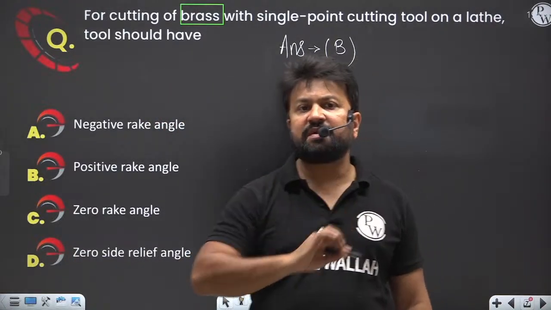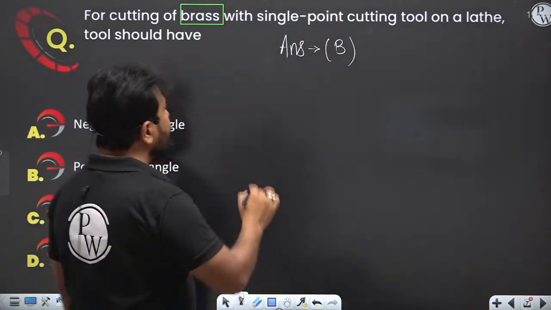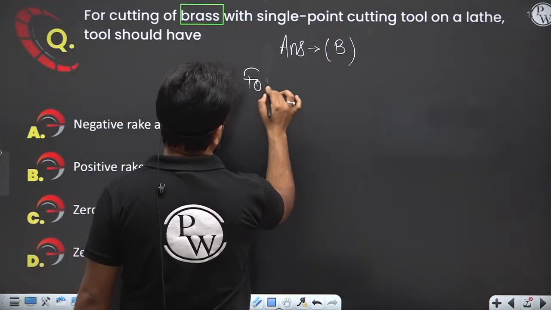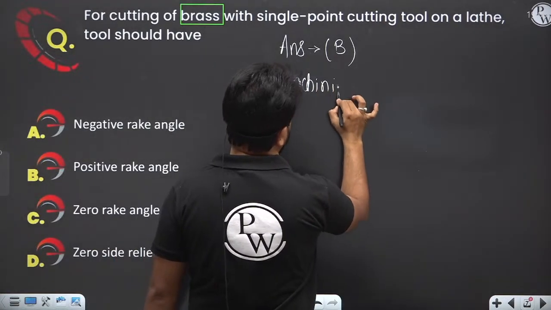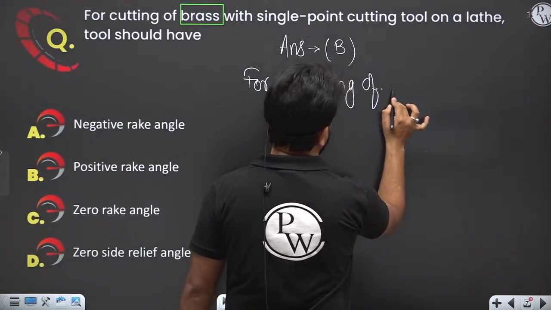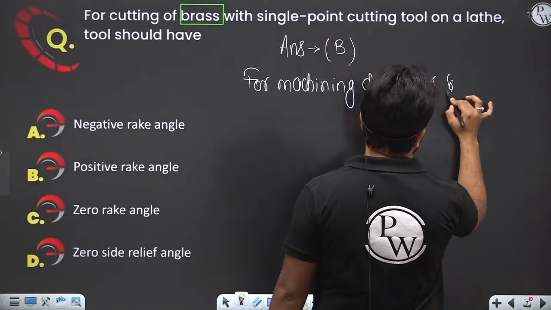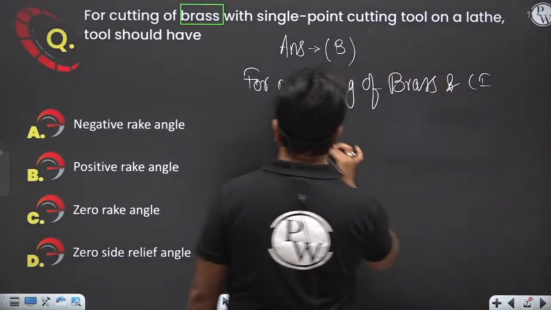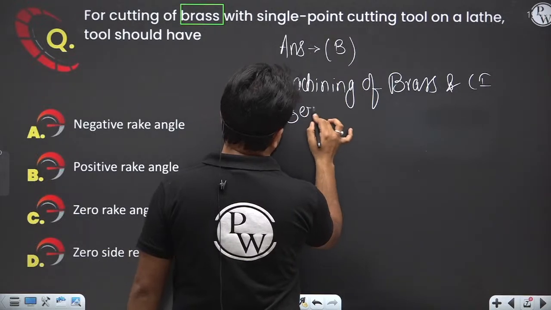My dear, always remember that for machining of brass and cast iron, use zero rake angle.